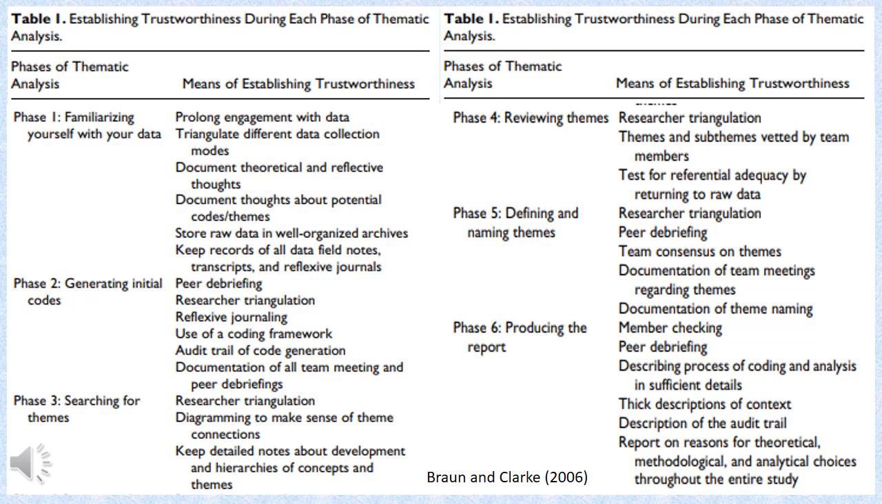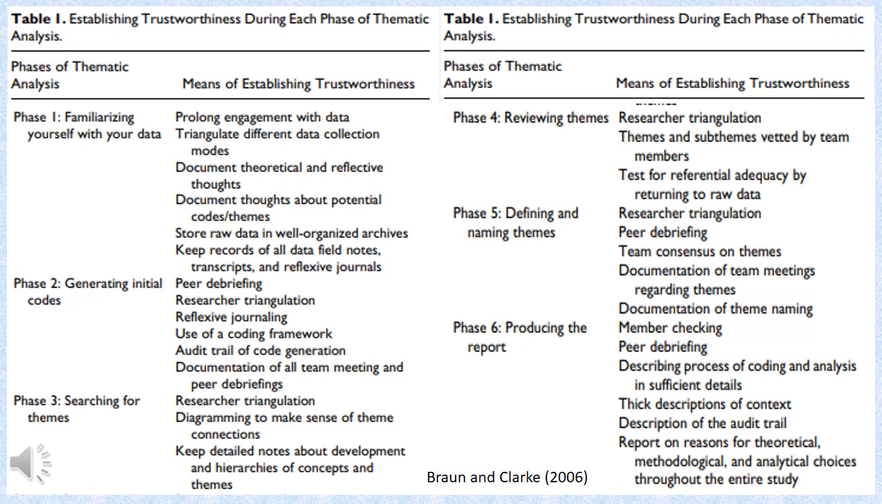Searching for themes. You have coded, you have decided what sort of thematic analysis you would choose, whether inductive or deductive, or whether you would go for an explicit thing or implicit thing. Now keep detailed notes about development and hierarchies of concepts that you are developing. Now, in the fourth phase, review what you have already done. Review would give you an overview of all the things, or rather, try to look at the things in the gestalt, meaning thereby on the whole rather than in parts.